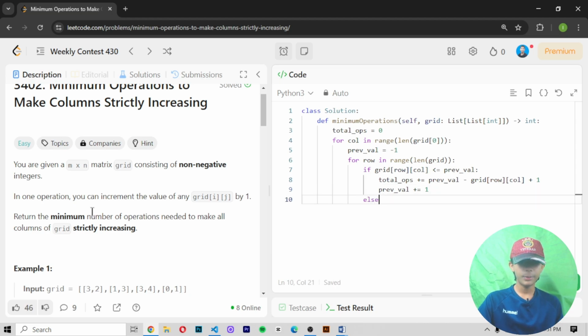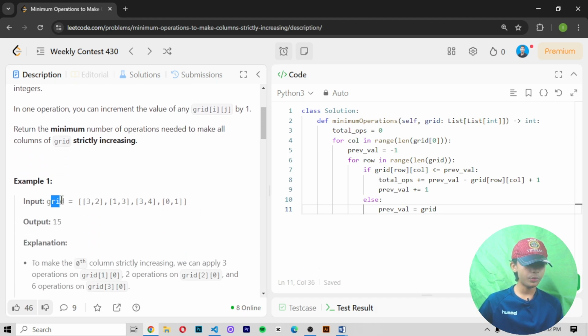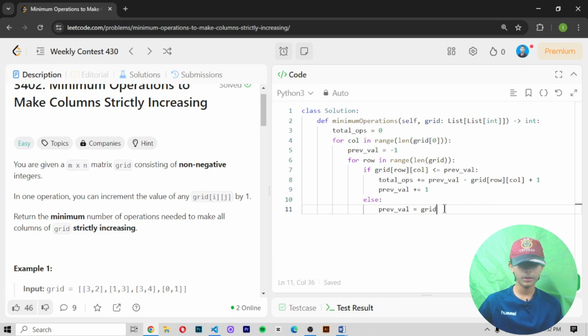Then define else one more time, because in one operation you can increment the value of grid[i][j] by 1. In the else, define prev_val equals to grid. Let's see the question one more time. In the input, grid had been written, so we write grid here. Then when we write in the else, grid, let's see the question.